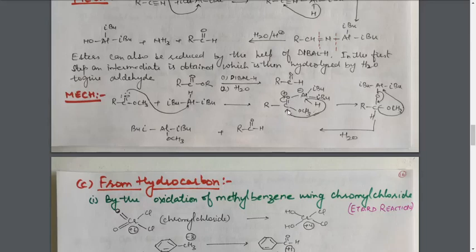The oxygen will neutralize its positive charge. How? By taking its electron. As a result, this carbon atom will become positively charged, and because the aluminum has taken the electron from the oxygen atom, it becomes negatively charged, and now it is able to lose its H negative ion, the hydride ion. So the hydride ion will move from this aluminum atom to this carbon atom. Now the reduction has taken place.